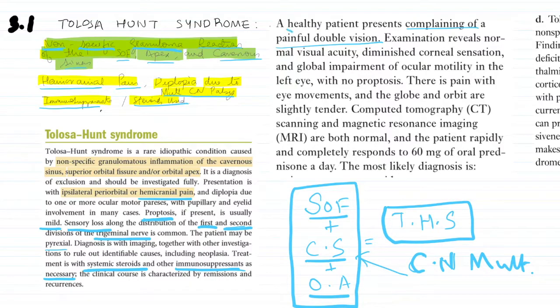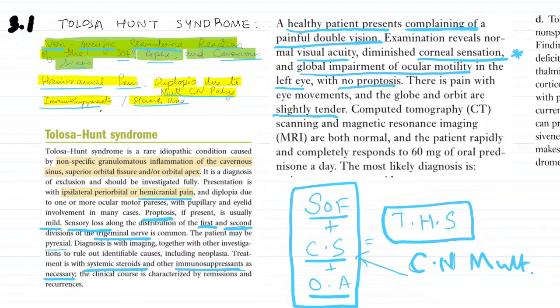A healthy patient presents complaining of a painful double vision. So you have pain and you have diplopia. Examination would reveal a normal visual acuity but diminished corneal sensations. So diminished corneal sensation is your star keyword. You're supposed to keep this in mind. There's a global impairment of ocular motility in the left eye with no proptosis. There is pain with eye movements and the globe and orbit are slightly tender.